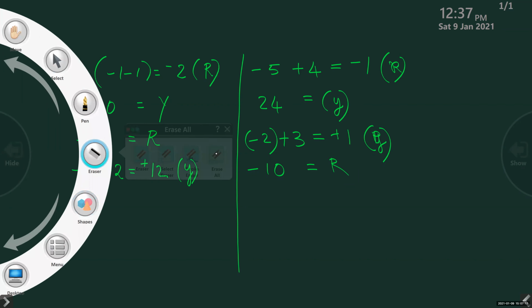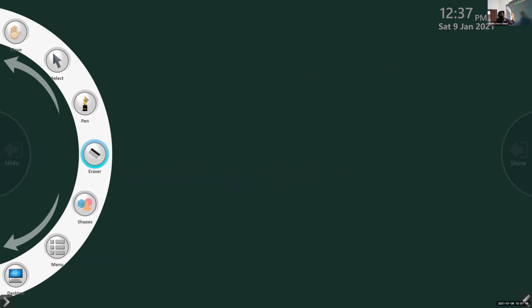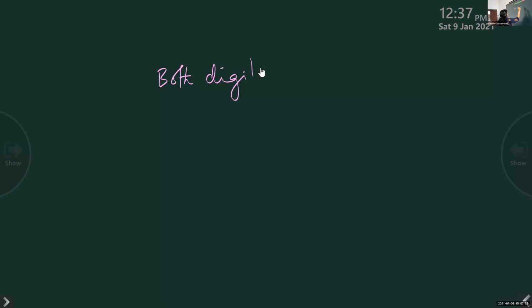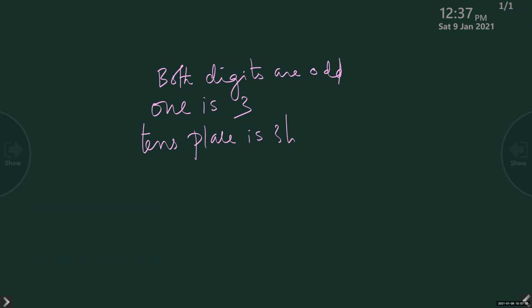Again, I'll explain it. See here, what are the clues given? Both digits are odd. One of the digits is 3. The tens place digit is 3 times the ones place digit. He is more than 50 years and less than 100. Between 50 and 100, this is the clue given.